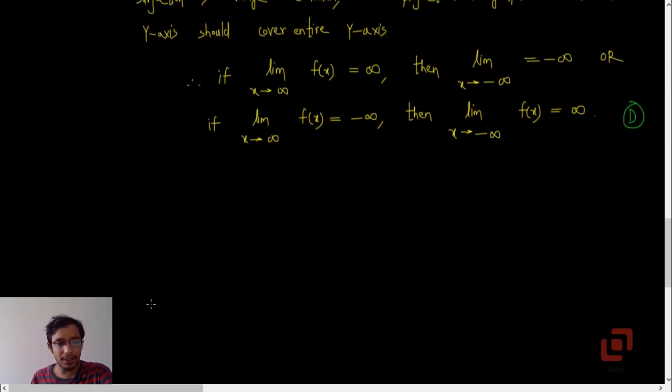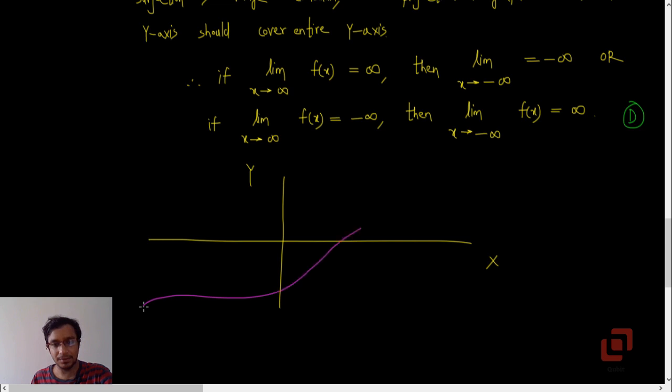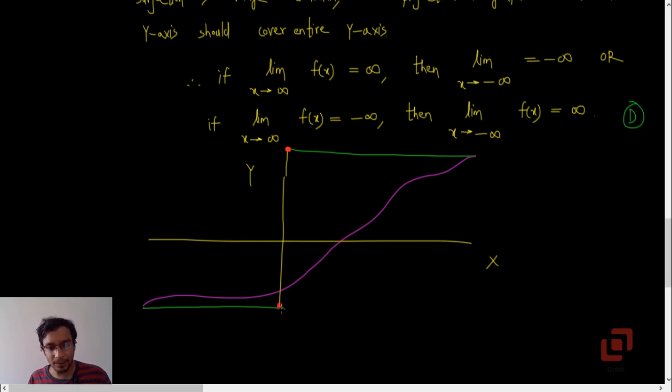So if I were to do that, let's say this is our xy plane and this is the graph of the function, something like this. So what will be the range of this function? You need to project the entire graph on the y-axis. So this is telling us that the closed interval from this point, let's call it alpha, to this point beta, so alpha beta is going to be the range of the function.